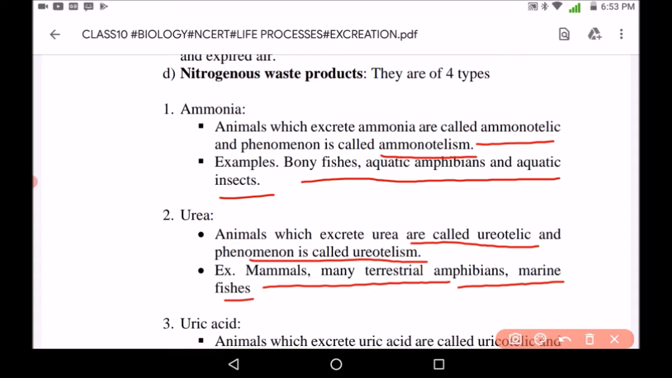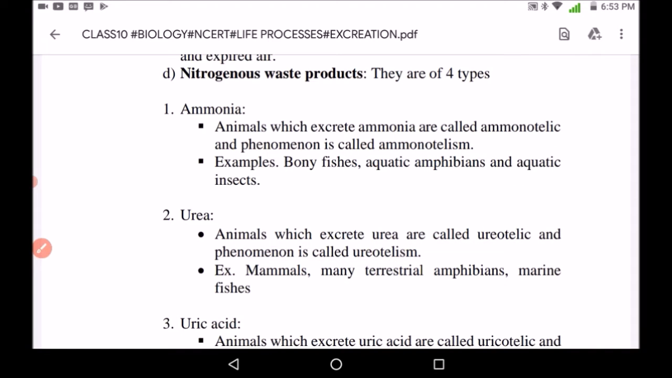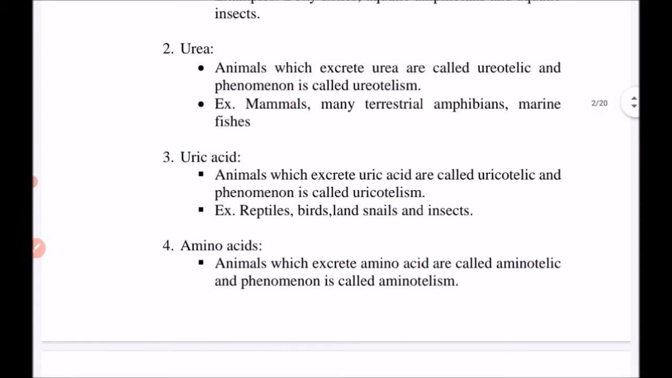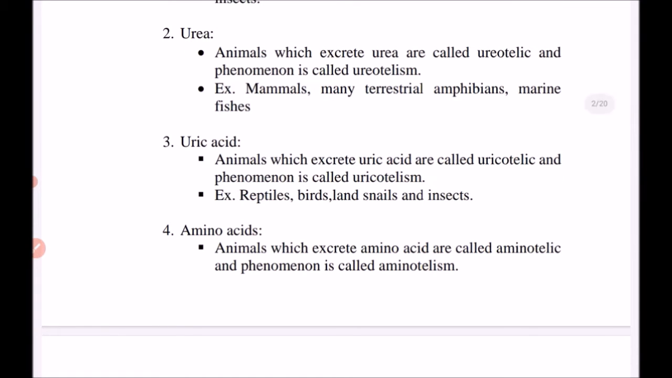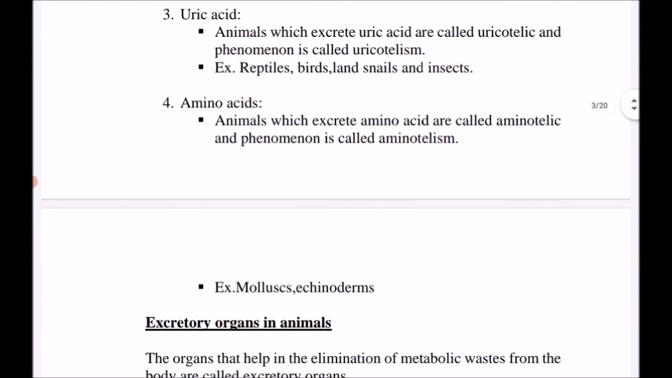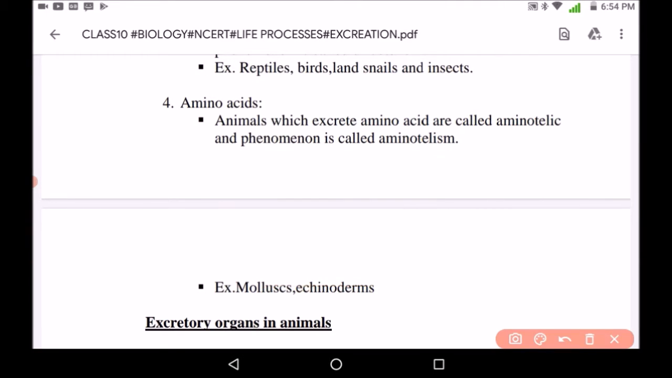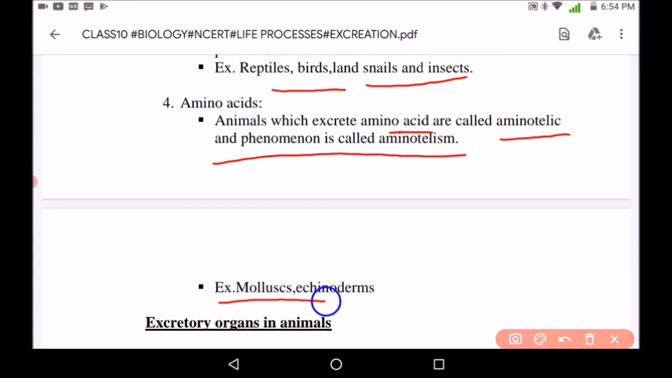Third is uric acid. Animals which excrete uric acid are known as uricotelic, and the phenomenon is known as uricotelism. Examples are reptiles, birds, land snails, insects. Fourth is amino acid. All the animals which excrete amino acid are known as aminotelic animals, and the phenomenon is known as aminotelism. Examples are mollusks, echinoderms, etc. So you should remember the names of the organisms which are excreting amino acid, urea, uric acid, etc.